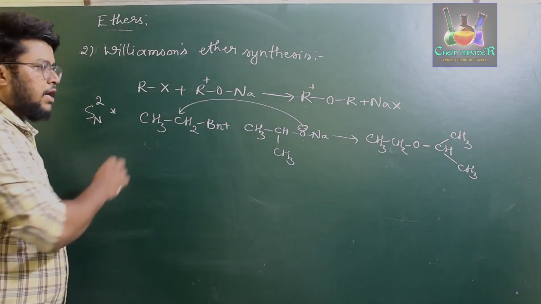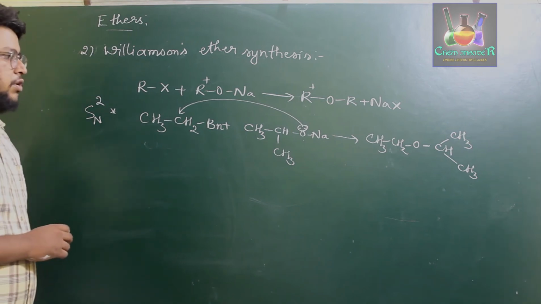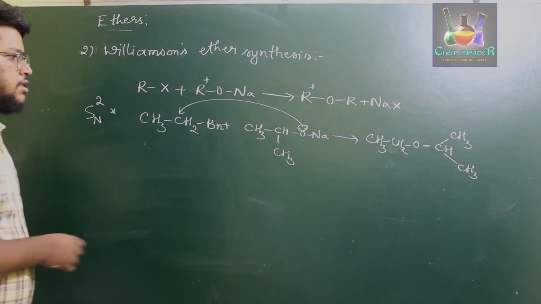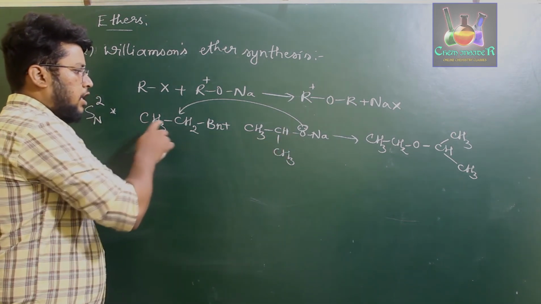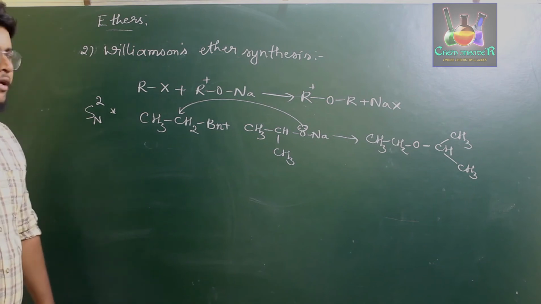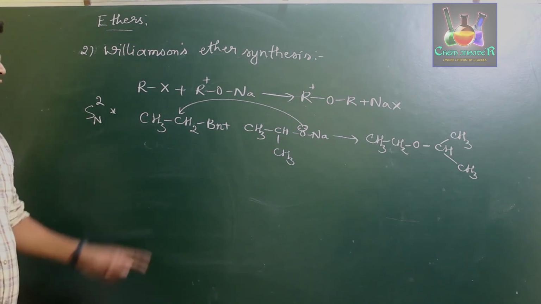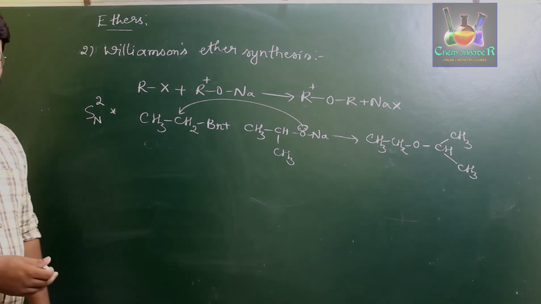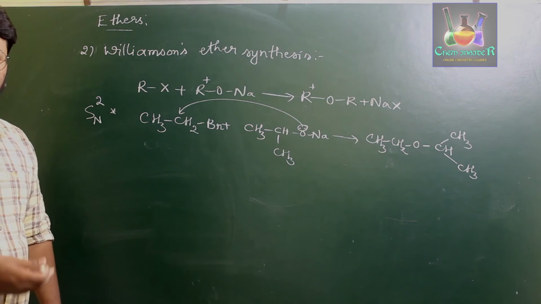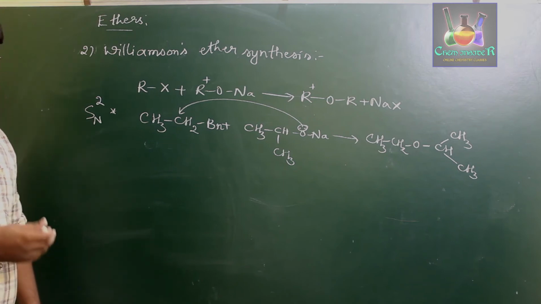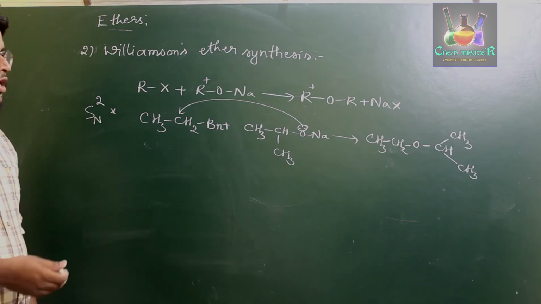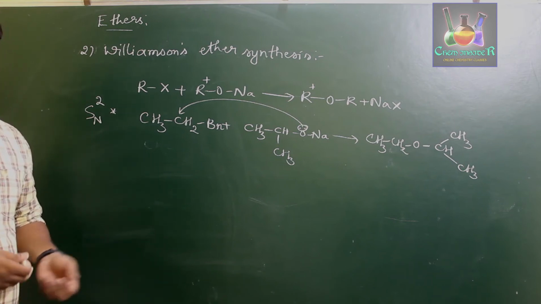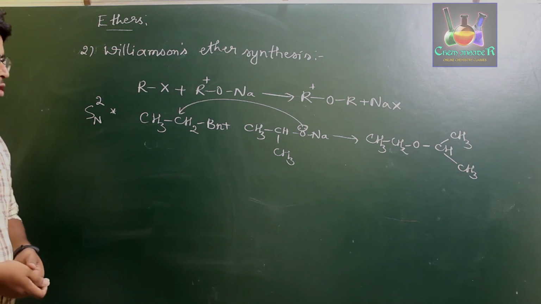If this alkyl halide is bulkier in nature, then it will not support the formation of secondary or tertiary ether. Since the alkoxide O- ion attacks the carbon atom of the alkyl halide through SN2 mechanism, the alkyl halide should be least bulky. That means the alkyl halide which you are going to use for the preparation of secondary or tertiary ether should be a primary alkyl halide, and for the sodium alkoxide you can use either secondary or tertiary in order to prepare the ether.